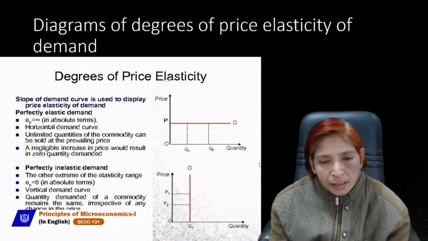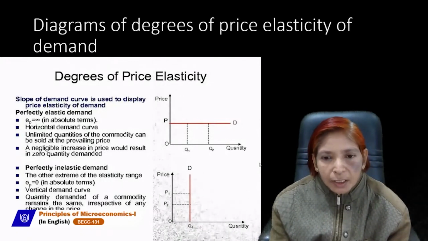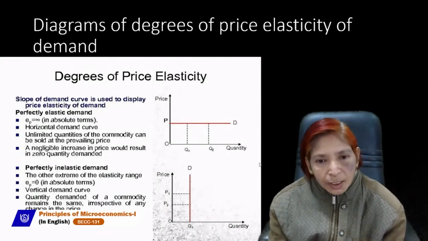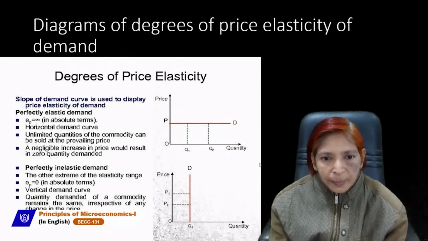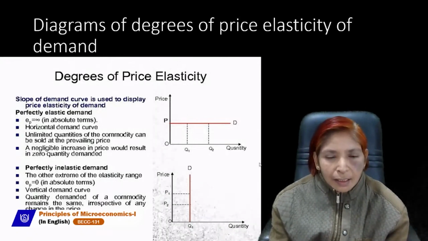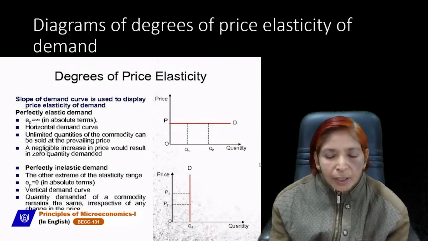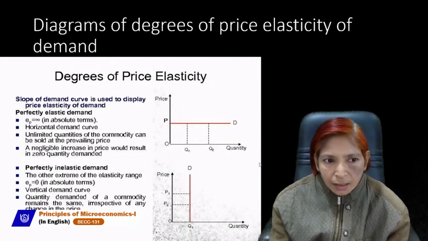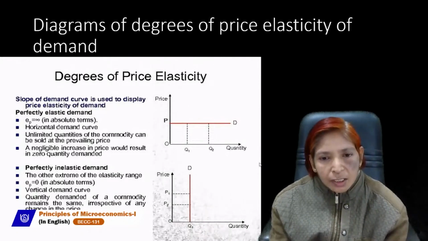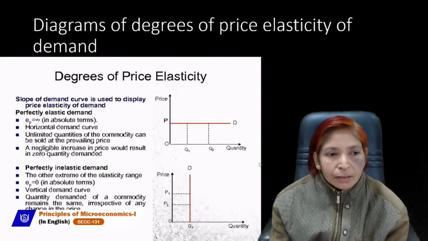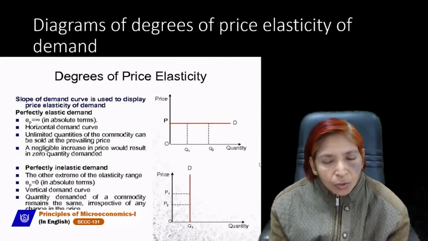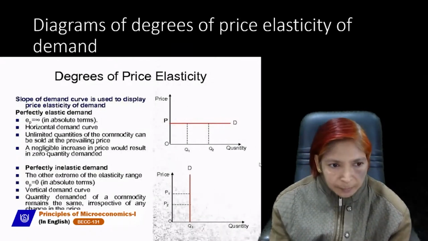In this case, the demand curve will be a horizontal line which is parallel to the x-axis. And in this case, elasticity of demand will be called infinity. Infinity means demand can change at any ratio, but price will not change. Perfectly elastic demand is equal to infinity.